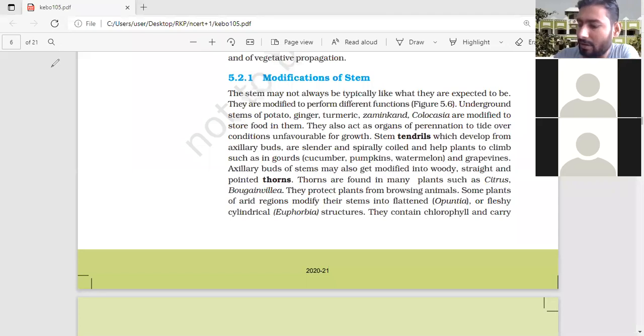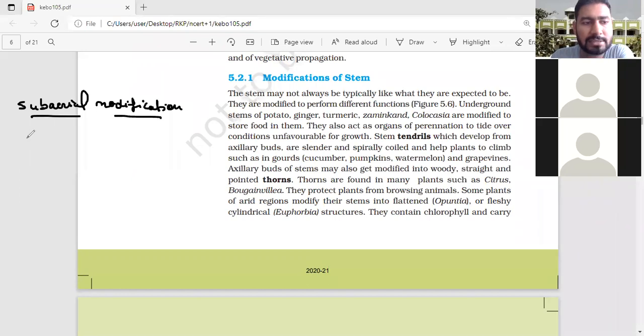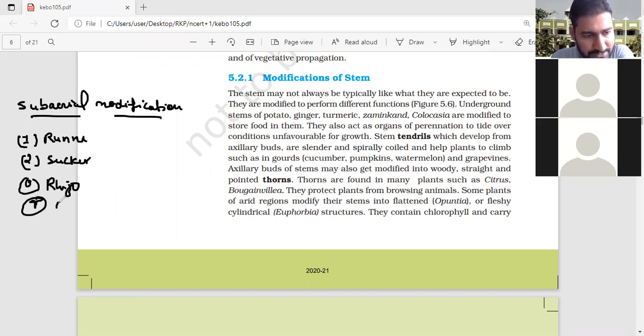Second is the sub-aerial modification of stem. Okay, sub-aerial modification of stem. Clear? In sub-aerial modification, I told you: first is the runner, second is the sucker, third is the rhizome, and fourth is the offset. So four are there: runner, sucker, rhizome, and offset.